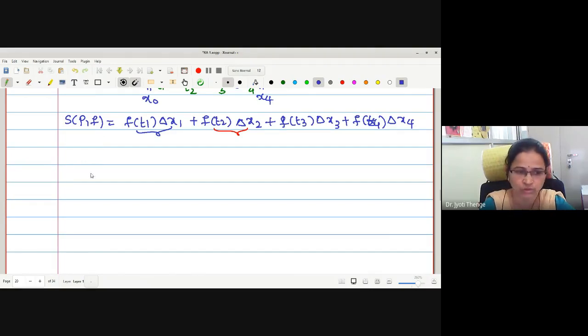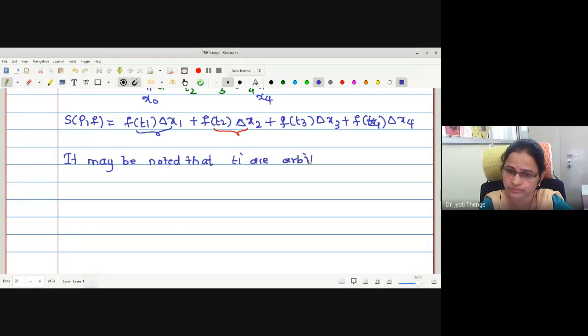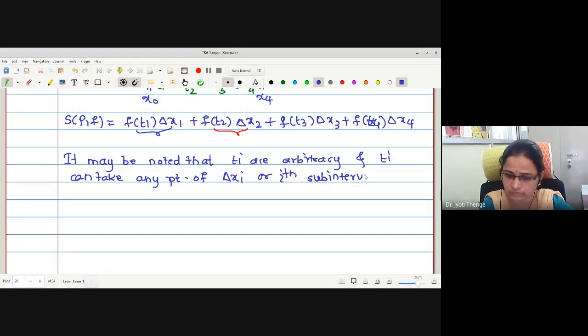Okay, here I will write. It may be noted that Ti are arbitrary and Ti can take any point of the ith subinterval. Okay. Now we will check when this sum is going to converge.